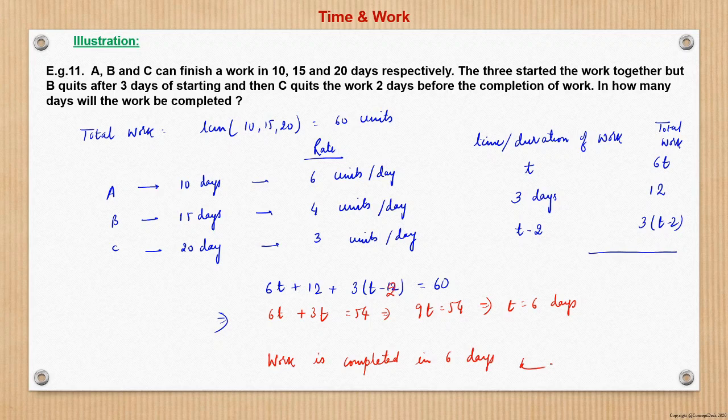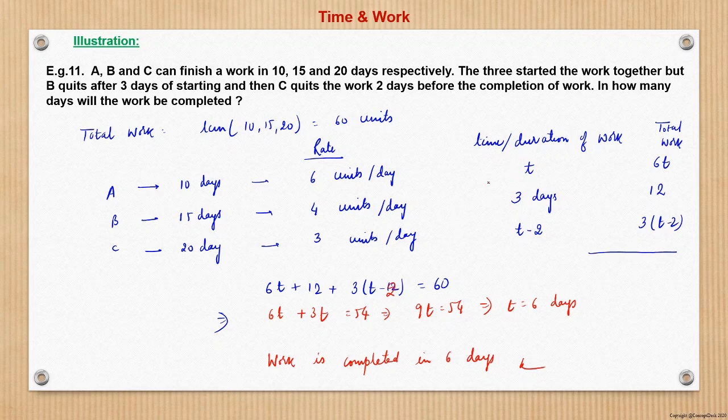So this is the very beautiful application of that LCM approach, wherein we were given that A can complete in 10 days, B in 15 days, and C in 20 days if they work individually. So from here we can calculate their rate of working or their efficiency. So A has efficiency of 6 units per day, B has efficiency of 4 units per day, and C has efficiency of 3 units per day.